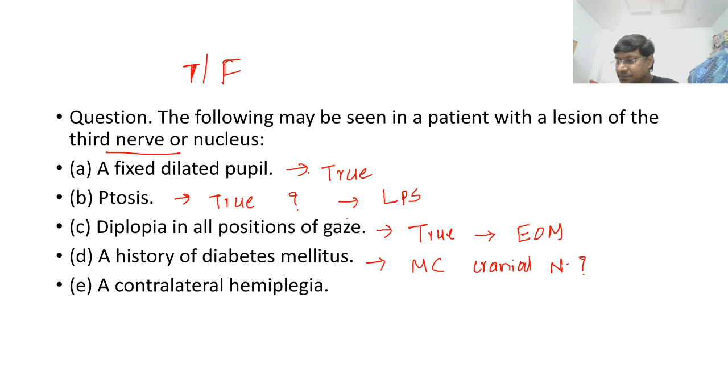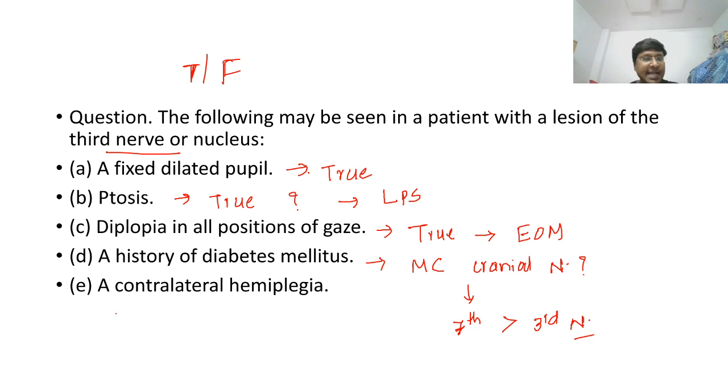Right. Very good, Syed Ali. Yes, Sudhu, you are also correct. Yes, Kasuji, you are also correct. So the answer is the most common cranial nerve affected in diabetes mellitus is the seventh, followed by your third nerve. See, most of you are under the impression that in diabetes mellitus the most common cranial nerve affected is the third nerve. The answer is incorrect. The most common cranial nerve affected in diabetes mellitus is the seventh nerve, followed by your third nerve.